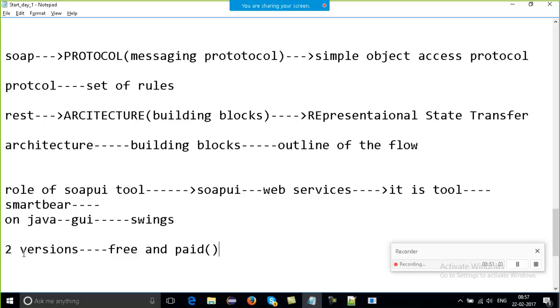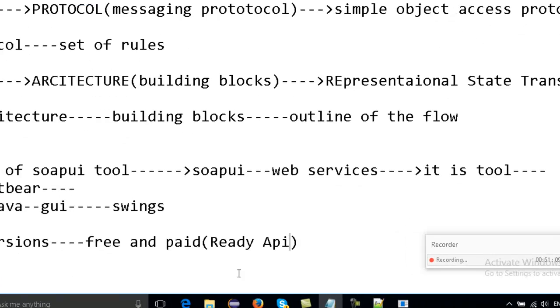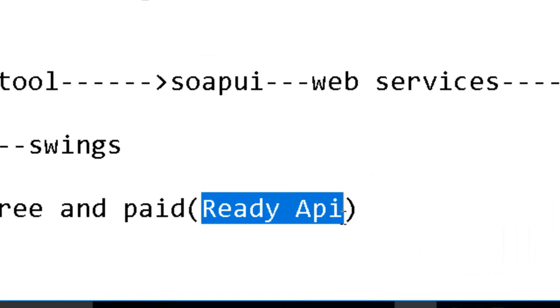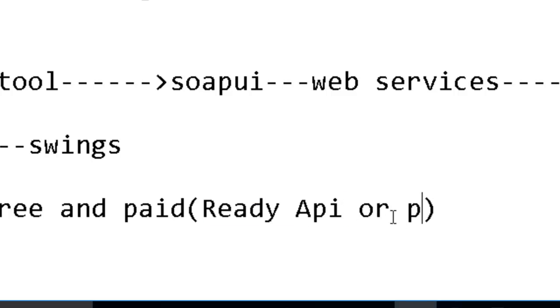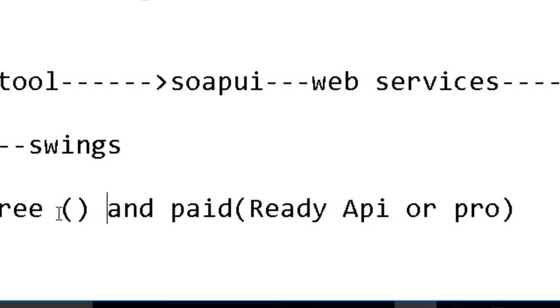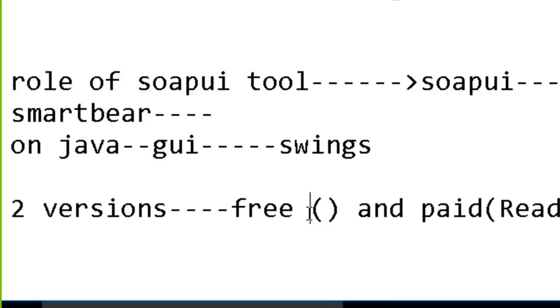The paid version is very famous, and these days it is available as Ready API. Maybe you'll also find it as SoapUI NG, SoapUI New Generation, or SoapUI Pro. And the free version is nothing but SoapUI OS.